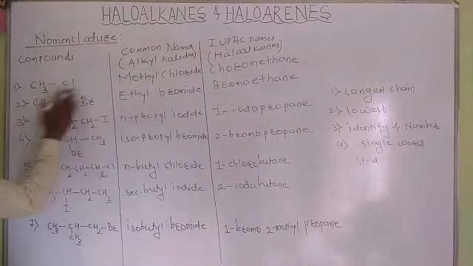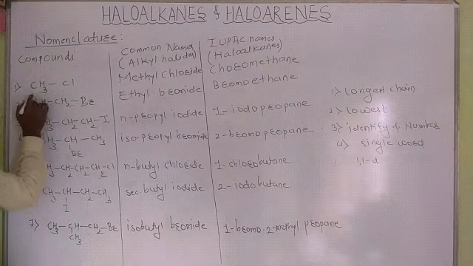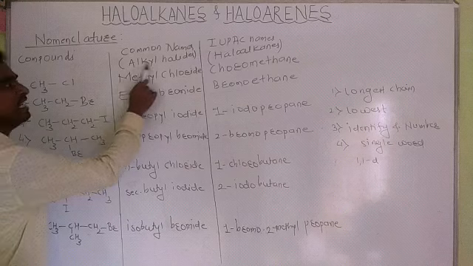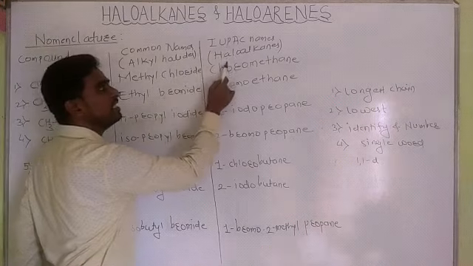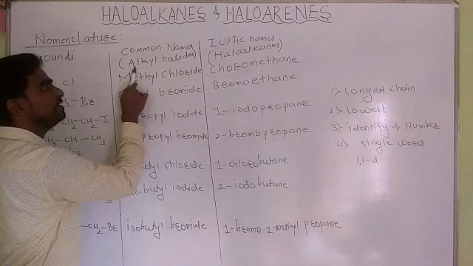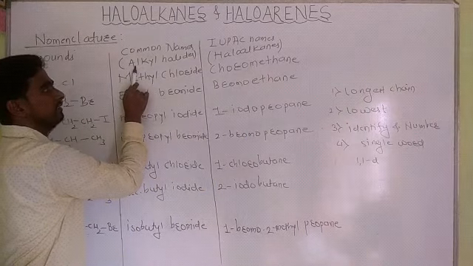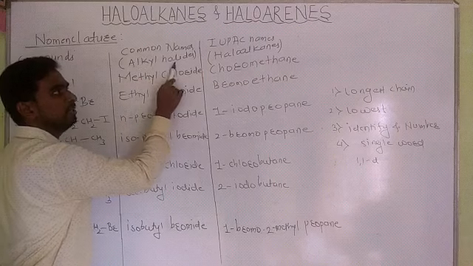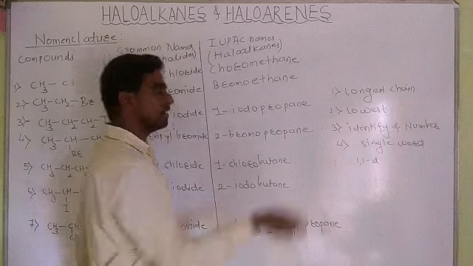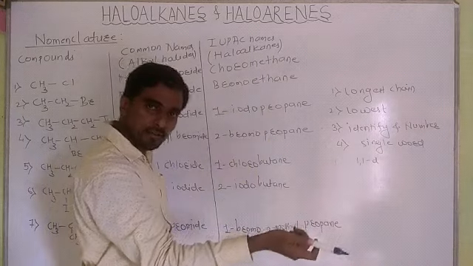First of all, we will see the compound CH3Cl. In common names we use alkyl halides, and in IUPAC names we give haloalkanes. This means in common names we first write the alkyl part, that is the carbon part, and then the halogen part. Opposite in IUPAC, the halogen part comes first and we end with the alkane part.